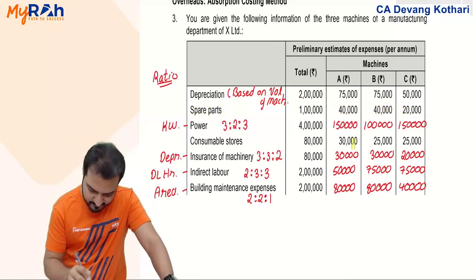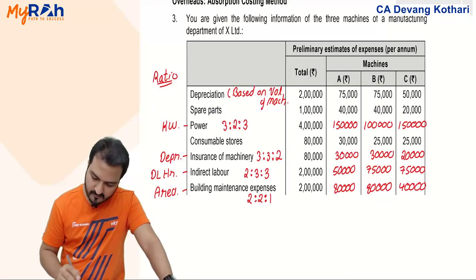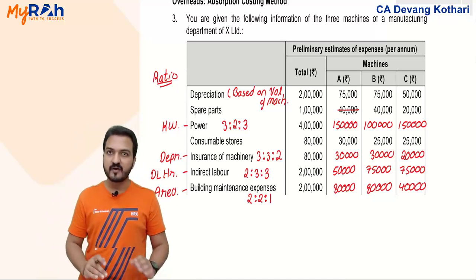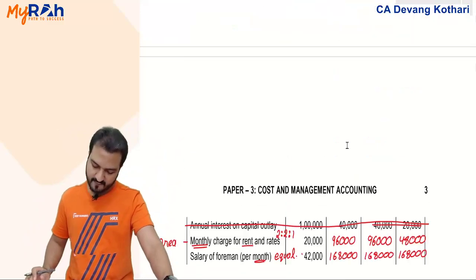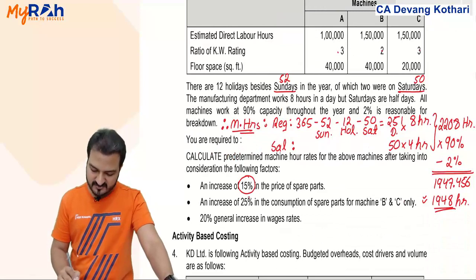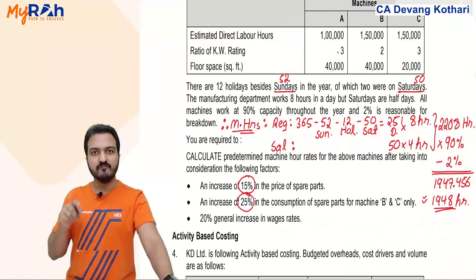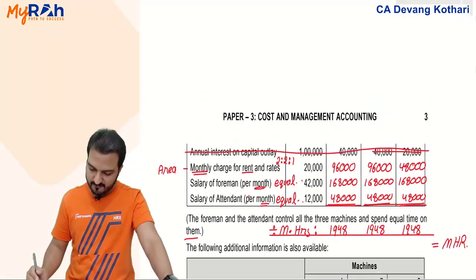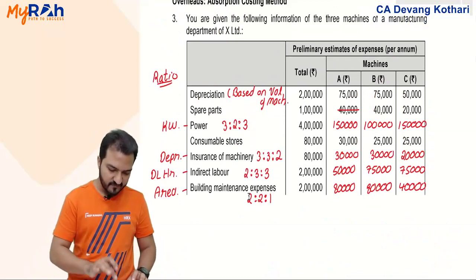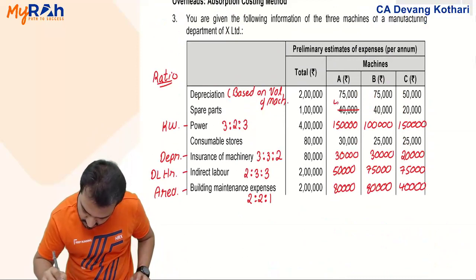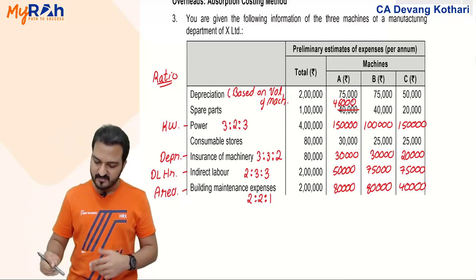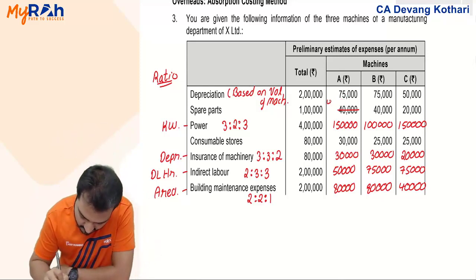So my spare part cost in machine A will become what? 40,000 it was given, but spare part price is increasing by 15%, spare part consumption is increasing by 25%. In machine A, only the price increase of 15% will apply. So in machine A, 40,000 plus 15% makes it 46,000. I know my work becomes a little untidy, but that is how you speed up the work.